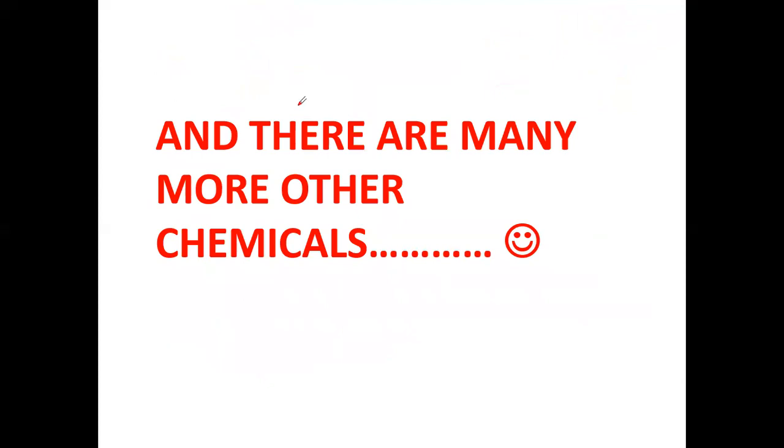Thank you all for your time, and this was a slight touch toward paracetamol toxicity.